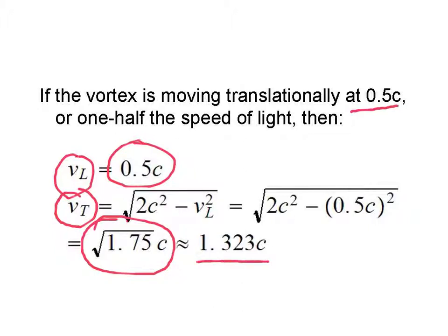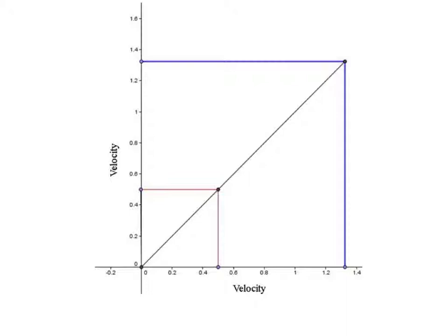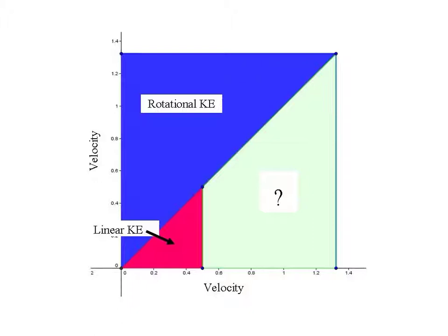We're going to kind of draw a picture. Velocity on both sides. What we have here is 0.5 c, this is the linear velocity, and here is the square root of 1.75 times c, and that's the tangential velocity. We've got these points matched up. So we make a little square here for the linear velocity and a little square here for the tangential velocity. We're going to take our velocity squares from the last picture.